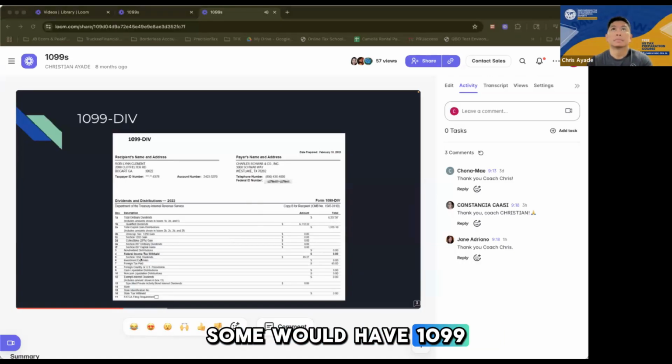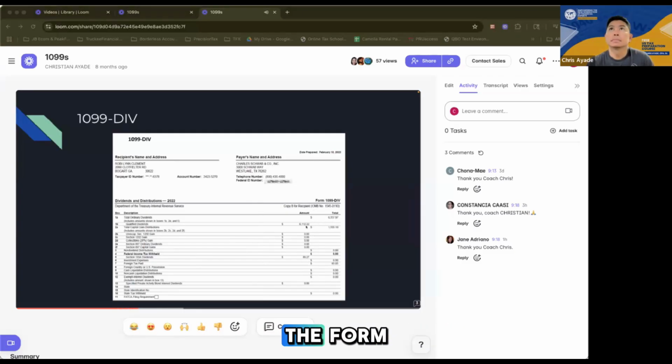Some would have 1099-A, and some would even have foreign tax paid. So again, like any other 1099, we just follow the sequence of the box numbers on where to input. If there's no amount on a certain box, you just skip those and enter those that are applicable in the form. So again, this is for dividends.